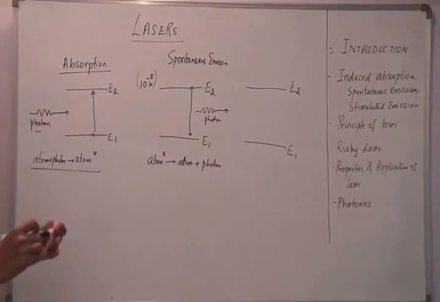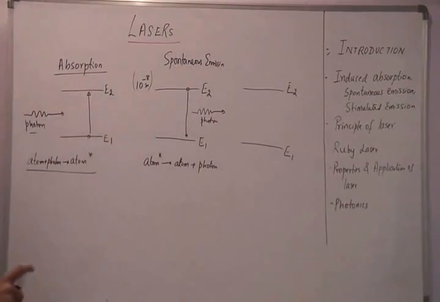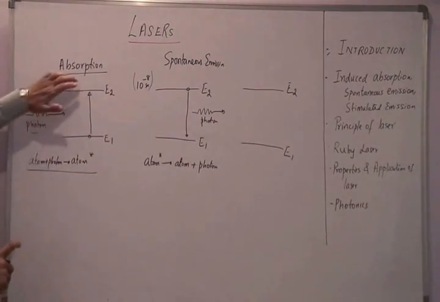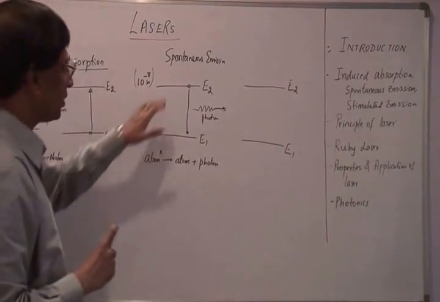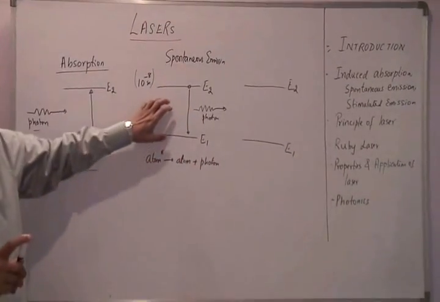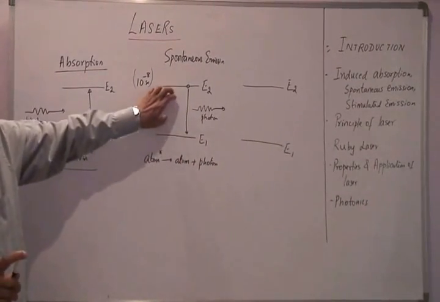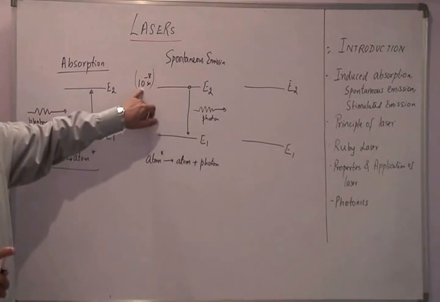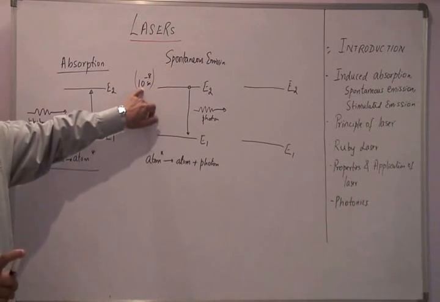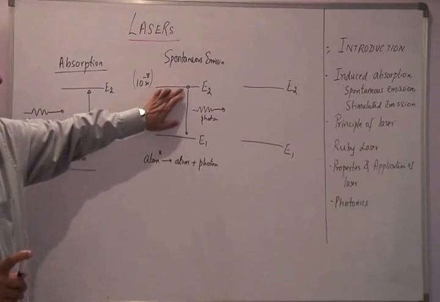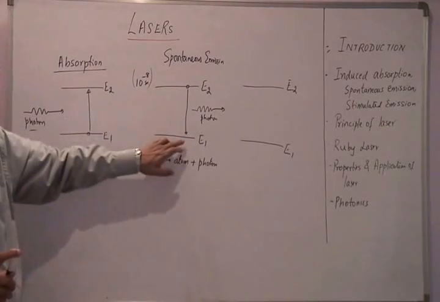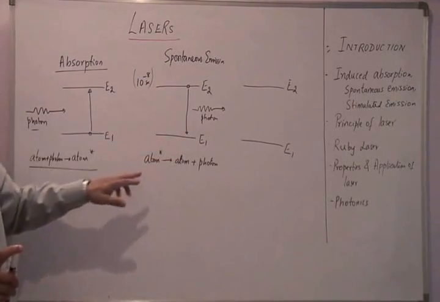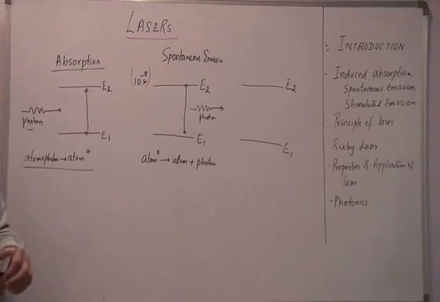So note that spontaneous emission in this case is exactly the reverse of induced absorption. We call it spontaneous because the amount of time the atom can spend in a higher energy state is of the order of 10 to the power of minus 8 seconds. So it's as if almost spontaneously the atom has to go back to the lower energy state. This is why we call it spontaneous emission.